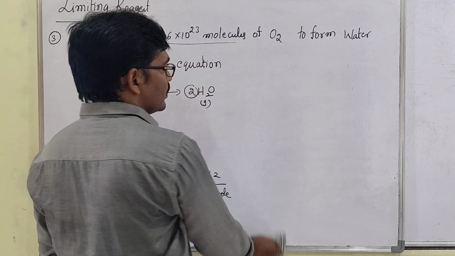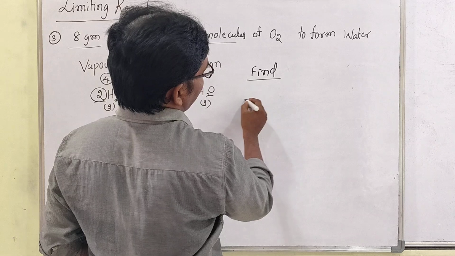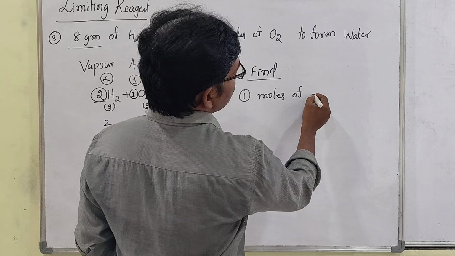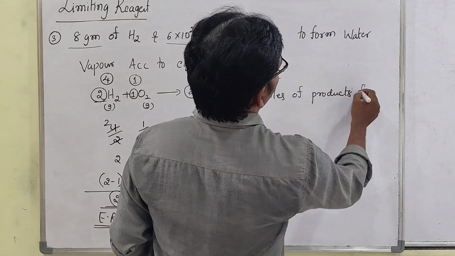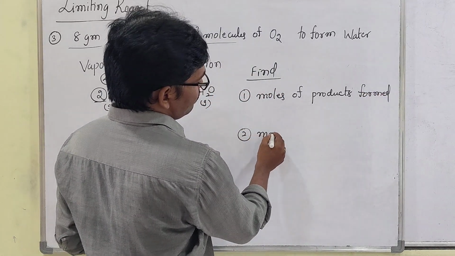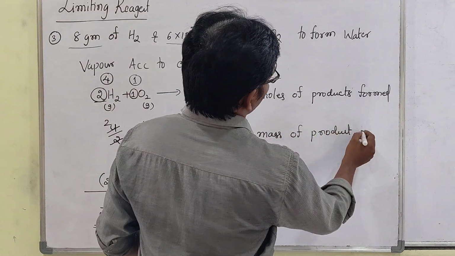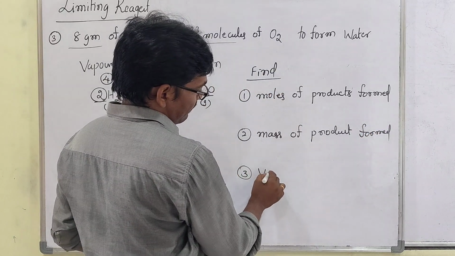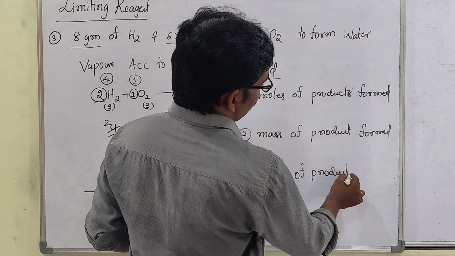That means, look at this, find: number 1, moles of products formed. So how many moles of products formed? Then number 2, mass of products formed. Then number 3, volume of product formed.